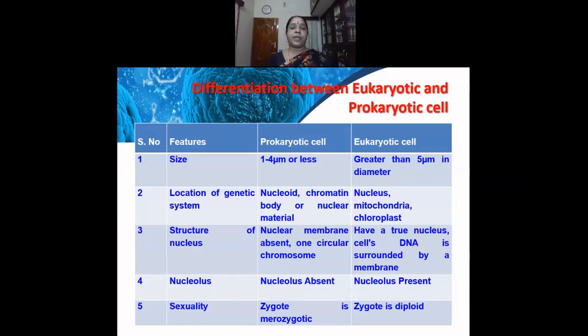Structure of the nucleus: in the prokaryotic cell, nuclear membrane is absent. One circular chromosome is present in the prokaryotic cell. While in the eukaryotic cell, they have a true nucleus, and the cell has DNA which is surrounded by a membrane. Nucleolus is absent in the prokaryotic cell, and it is present in the eukaryotic cell. Sexuality: zygote is merozygotic in the prokaryotic cell, and the zygote is diploid in the eukaryotic cell. So this is based upon the reproductive capacity of the cells.